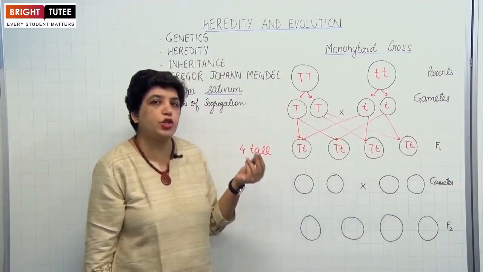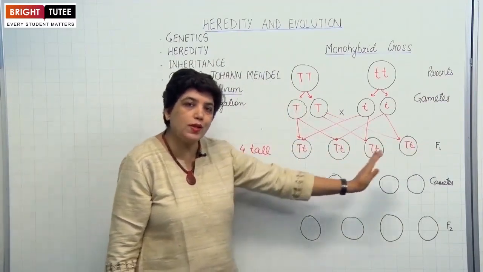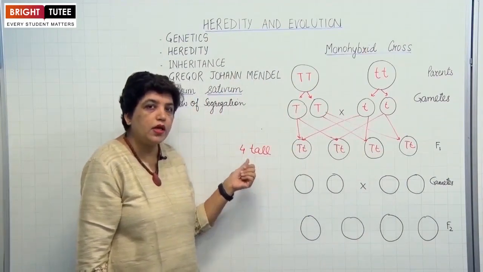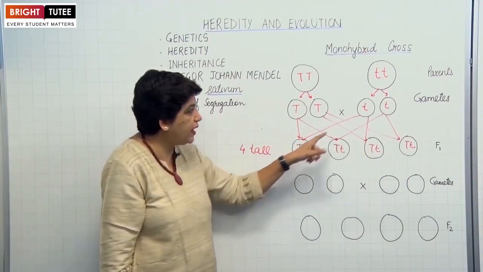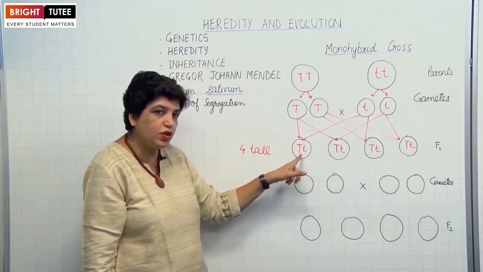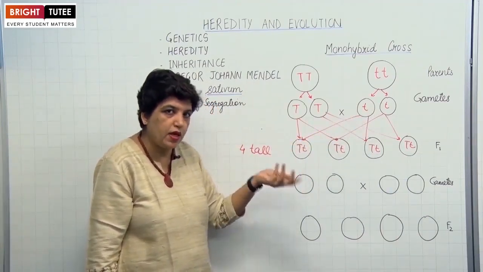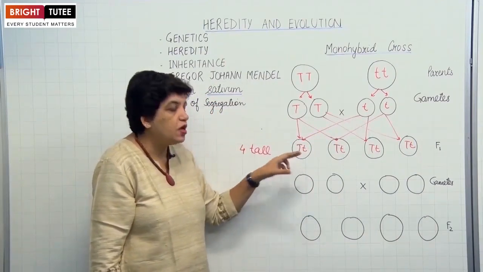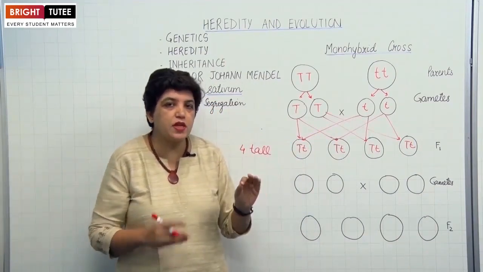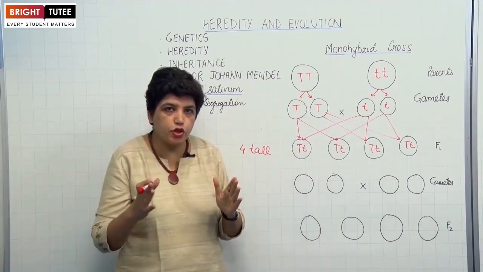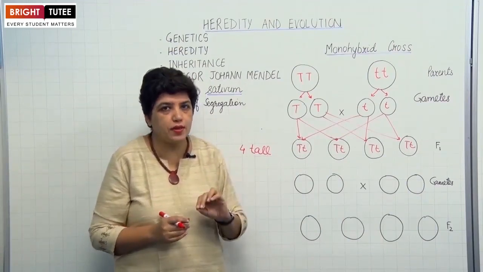In the first generation, what was observed? That all the plants were tall. So that means although they had a gene from the dwarf, this dwarfness could not express itself. Such genes which cannot express themselves in the presence of another gene are called recessive genes.